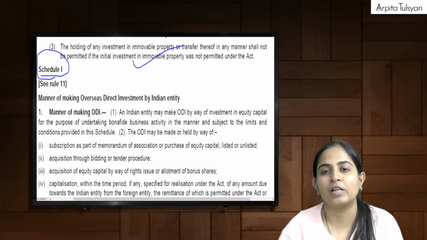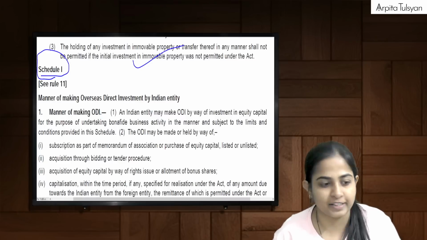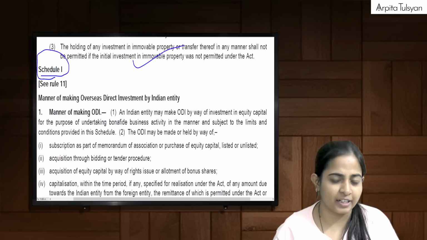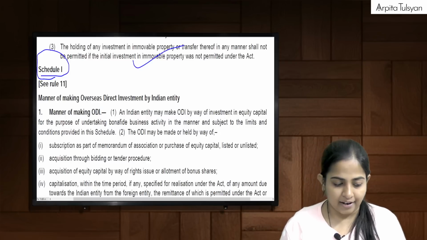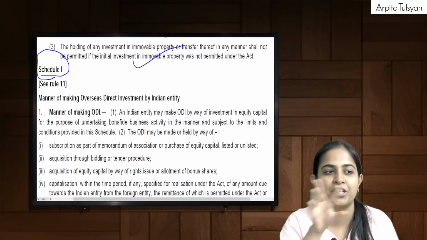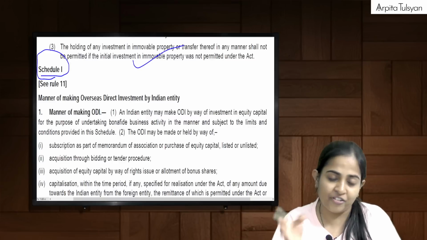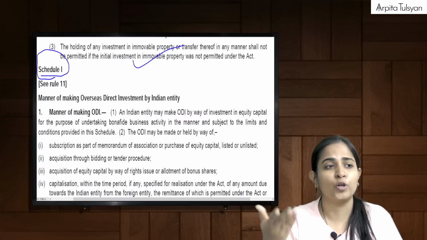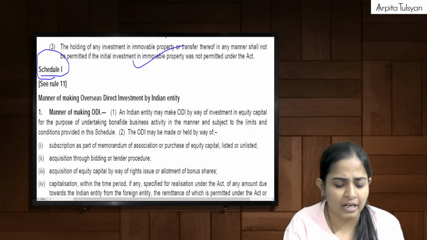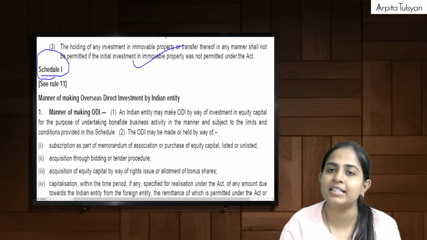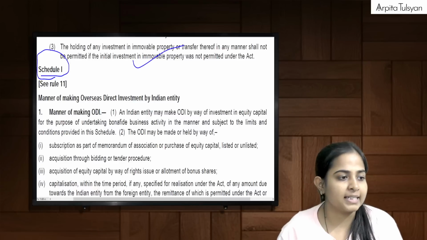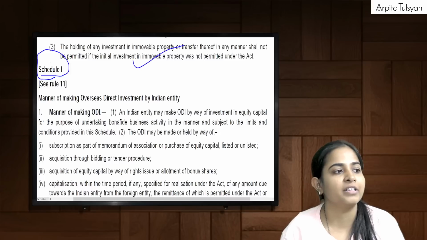You remember in rule number 11 to rule number 15, we had seen in the beginning 11, 12, 13, 14, 15. 5 rules were given and reference to 5 schedules were given. Schedule 1, Schedule 2, Schedule 3, Schedule 4, Schedule 5, which I told you that we are going to see at the end, right? So that is coming up here in the rules now. And once these are done, then we'll be just left with the regulations. Okay. So now let's start, everyone with me. Let's start with these schedules.